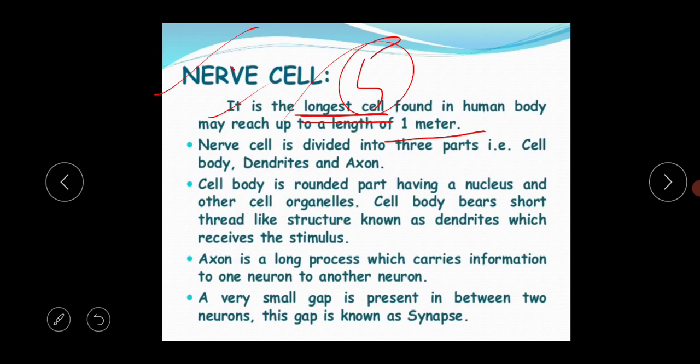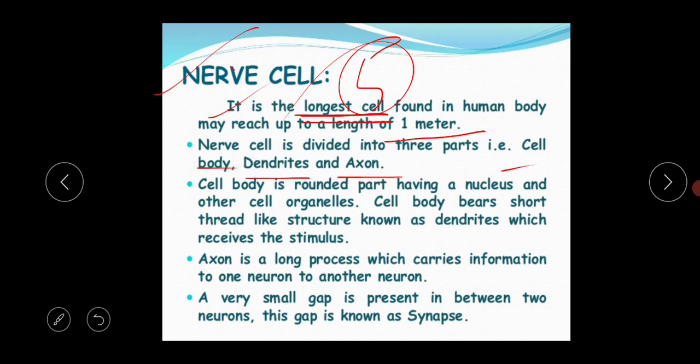So the nerve cell is divided into 3 parts. One neuron has a total of 3 parts: the cell body, the dendrites and the axon. One neuron is a nerve cell with all its branches. It is the structural and functional unit of the nervous system, and it is the longest cell present in the organism's body, with a length of 1 meter or 100 centimeters.